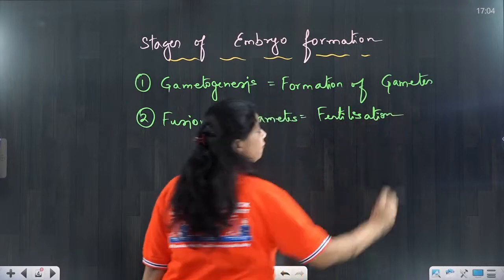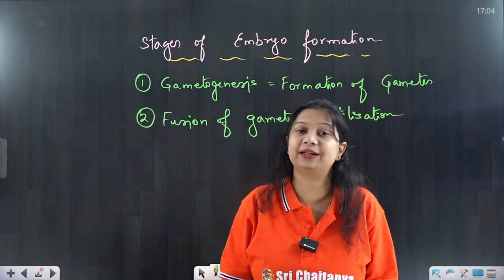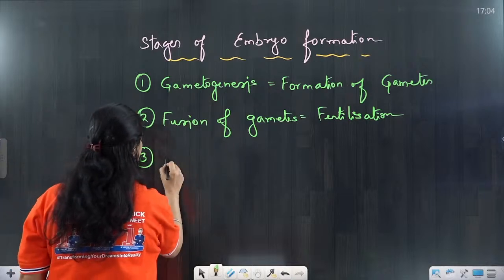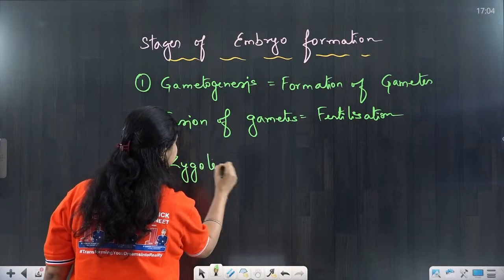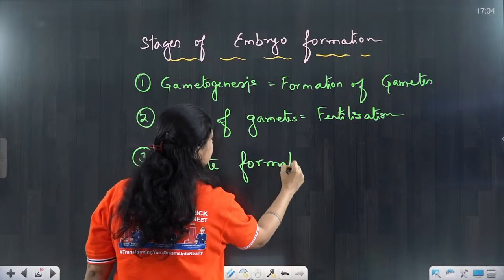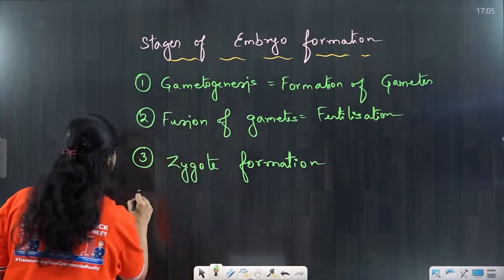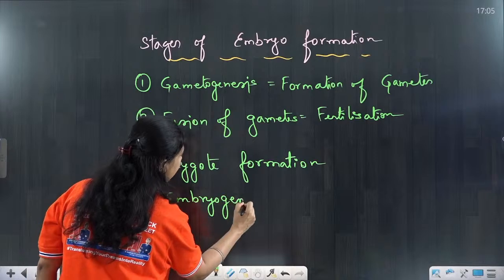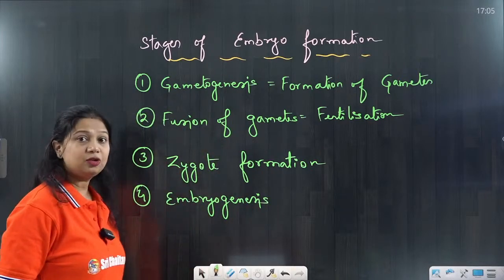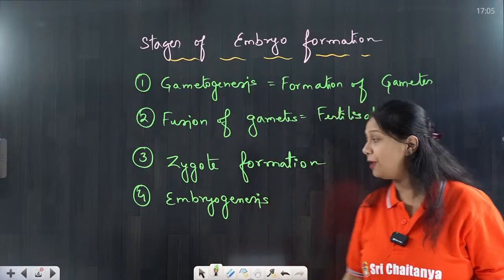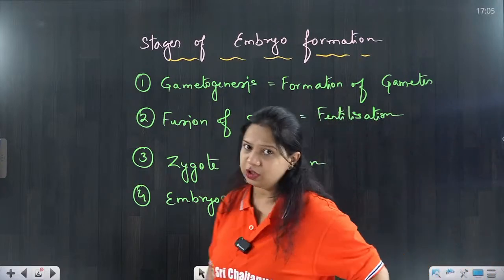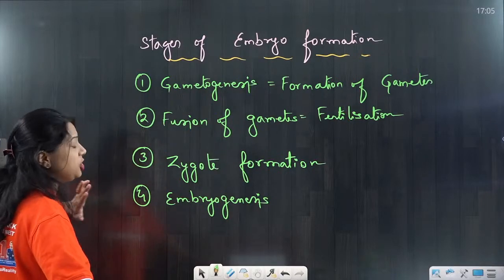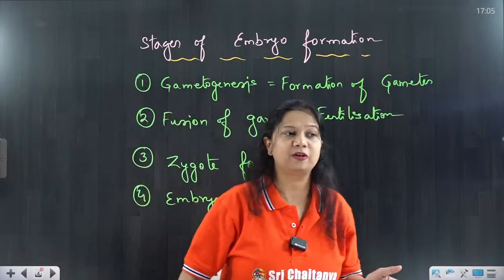Fertilization is the fusion of the gametes. I hope you all are getting it correctly. Gametogenesis, fertilization, and next comes the process of zygote formation, and from the zygote further it causes formation of the embryo, embryogenesis. So these are the stages present in embryo formation: gametogenesis, fusion of the gametes, zygote formation, and further the development of the embryo.